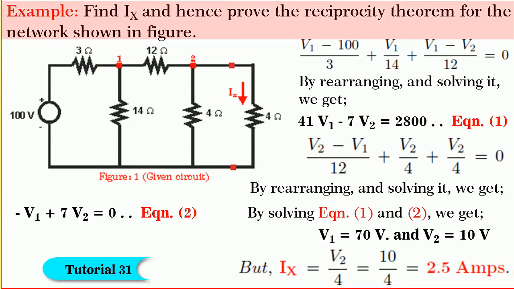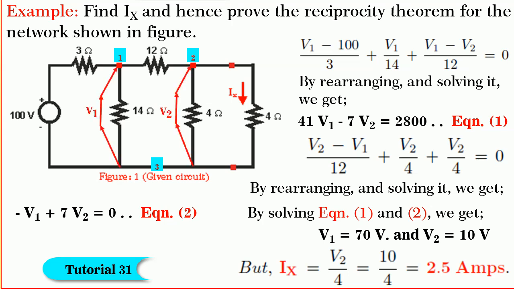Friends, next consider the network shown in the figure to find Ix and to verify the reciprocity theorem. To find Ix in the given network, you find that the network contains 3 junction nodes 1, 2 and 3. Considering the third node as a reference, let V1 and V2 be the unknown junction voltages of node 1 and node 2 respectively.